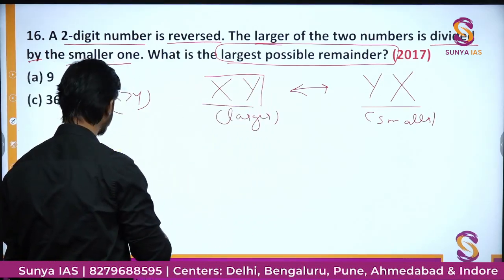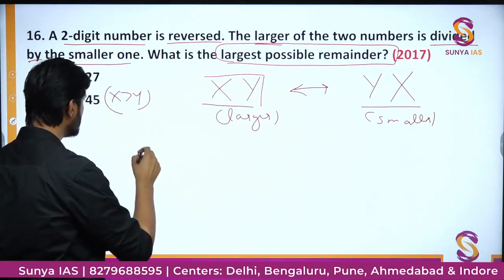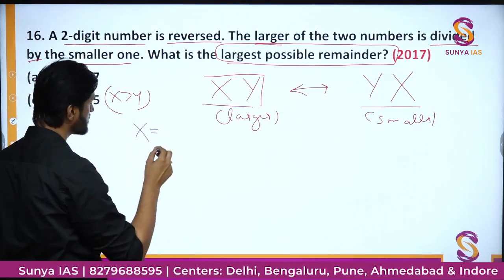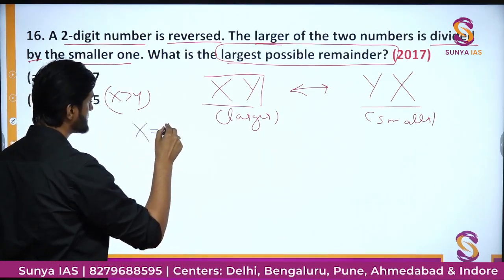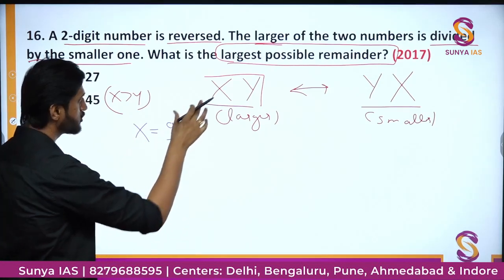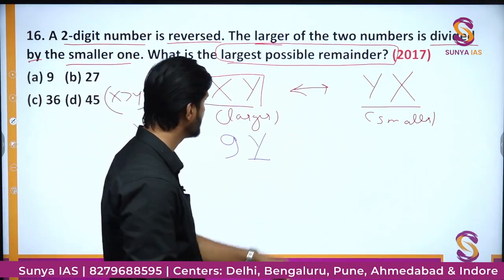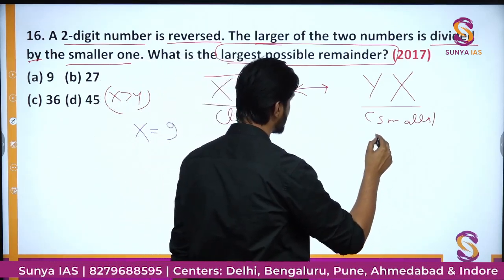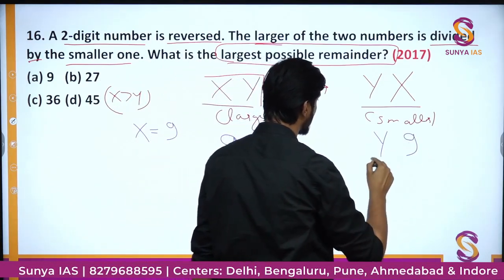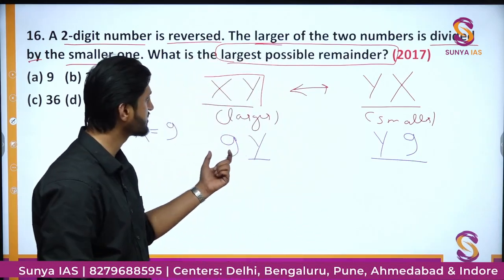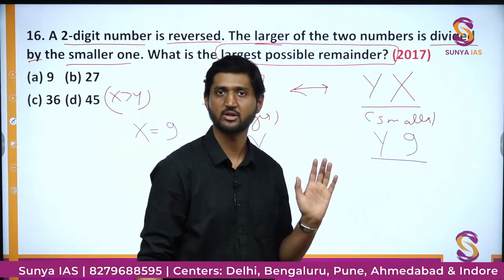In order to do that, we can put the value of x as 9, and so this number will become 9y, and here it will be simply reversed, it will become y9. So one thing is sure, that 9 is going to be definitely in this particular sequence.